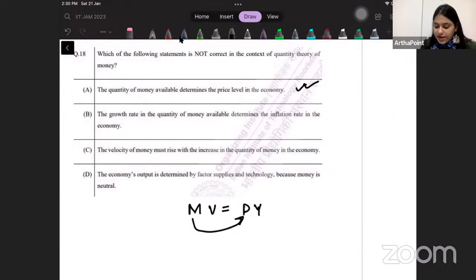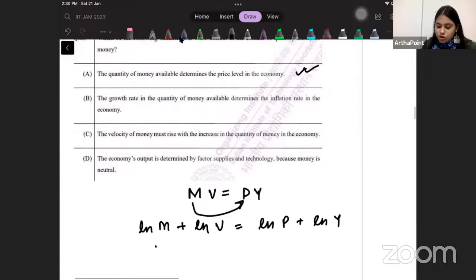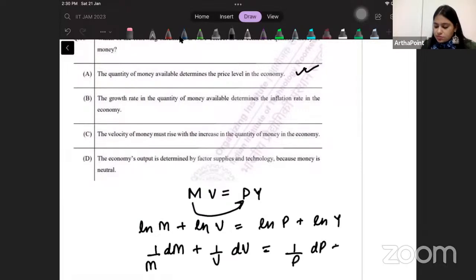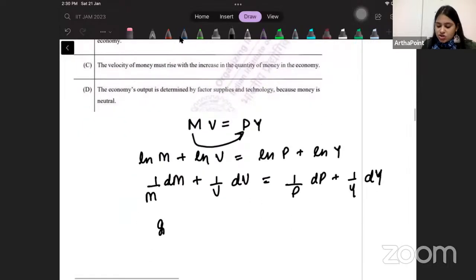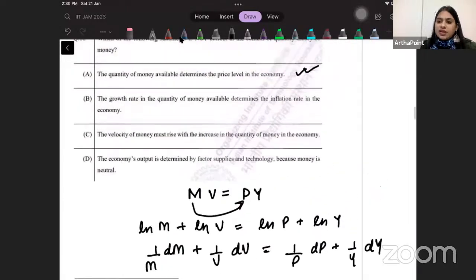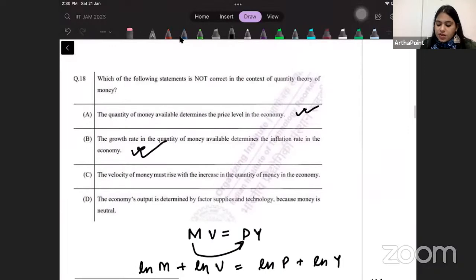The same thing. If I take log on both sides, I will get this equation. Then if you just differentiate this, you will get this. And you can rewrite this as GM plus GV equal to GP plus GY. So growth rate of money determines inflation, correct.